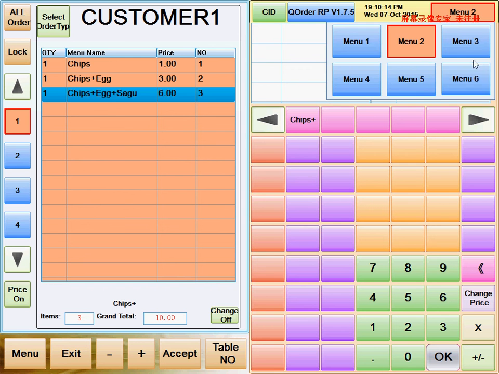So here comes total 6 menus. We can do menu changes as many as you want. Thank you.